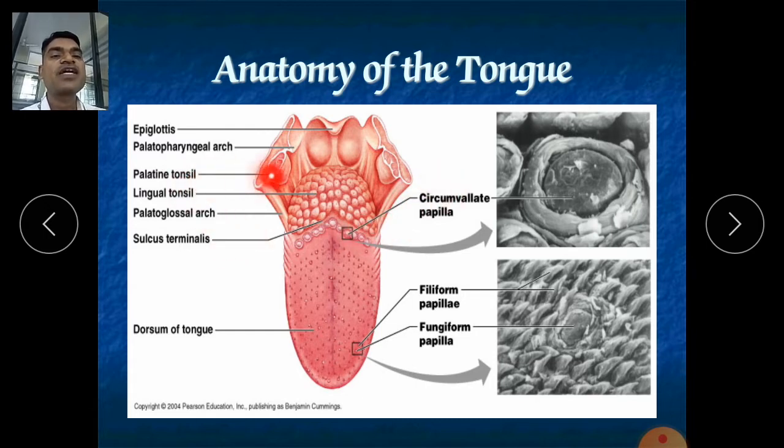And this is the palatine tonsil. There are also 3 types of tonsils which occur in our mouth. So there is the lingual tonsil, the palatine tonsil, like that.